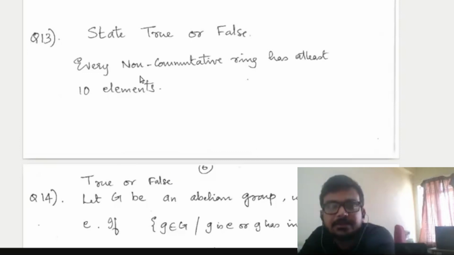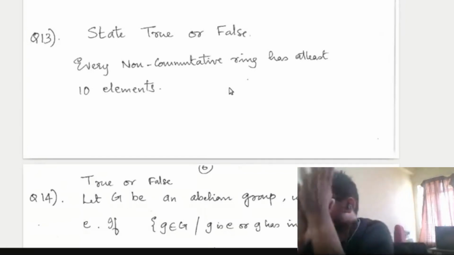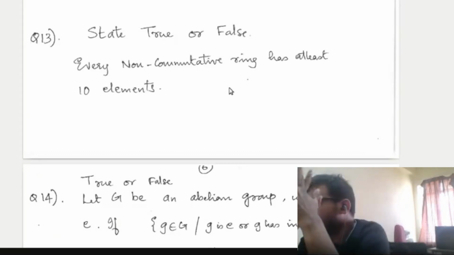Okay, now this question, state true or false. Every non-commutative ring has at least 10 elements. Just tell me whether it is true or false. I told you that in TAFR they will ask two types of questions, some multiple choice questions, and also some true or false questions. Subrata Ghosh has given an answer, and Diya Saha, Aman Pandey, Lakshmi Rattan, your answers are correct.